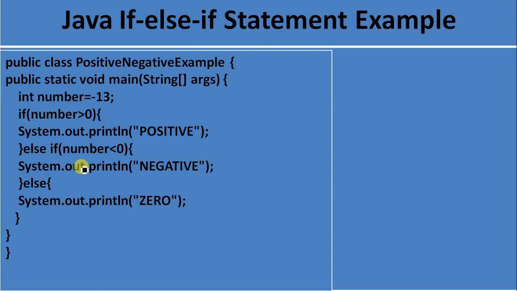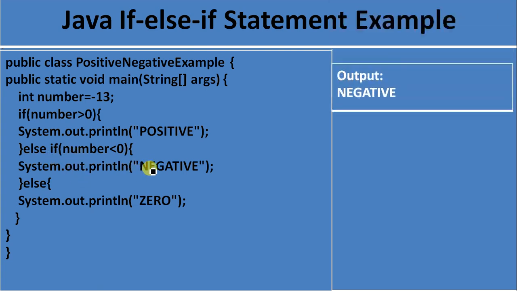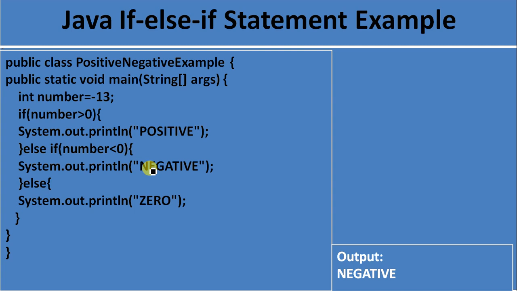So in this case the number is less than 0, so this else if condition will be executed because this condition is true, so the else if block will be executed and print negative, right? So the output will be negative. So let me show you on Eclipse IDE.